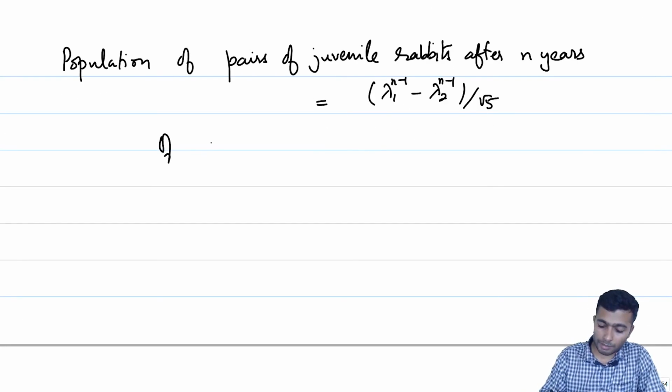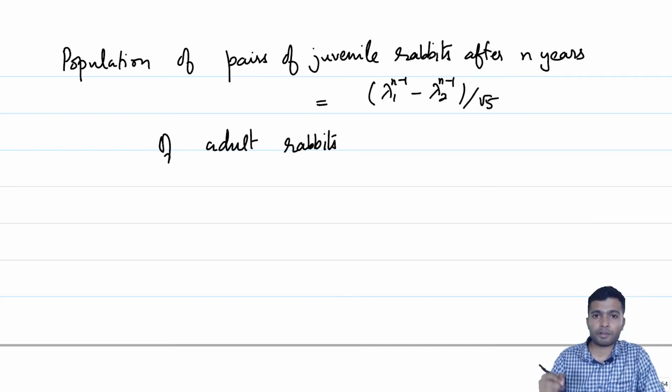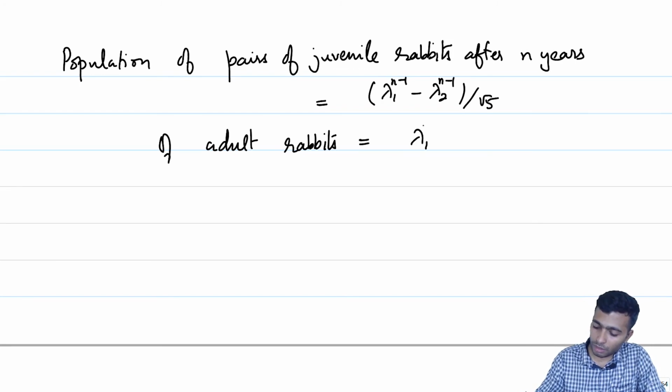And of adult rabbits, this will be just lambda 1 to the power n minus lambda 2 to the power n, by root 5.